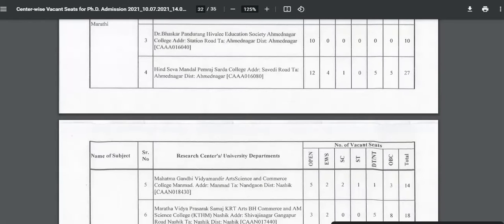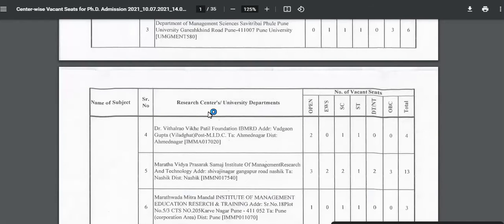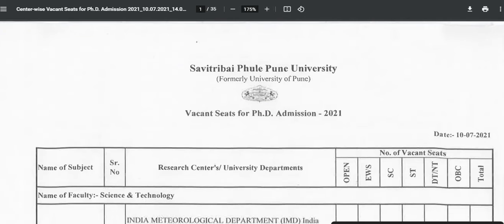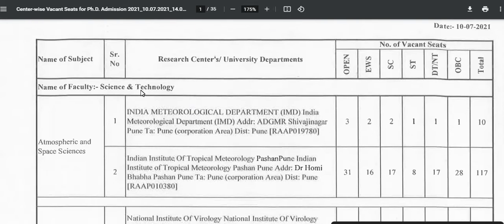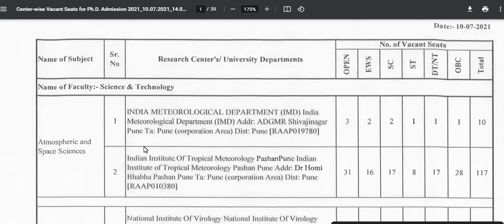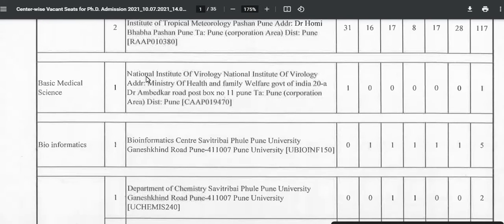So let us see what are the vacant seats on this PhD admission program. So these are the centers for the science and technology. These are the center and number of vacant seats you can check. So there will be India Meteorological Department. So there you can check the number of seats available. That basically it is a seat metric. You can check like this.